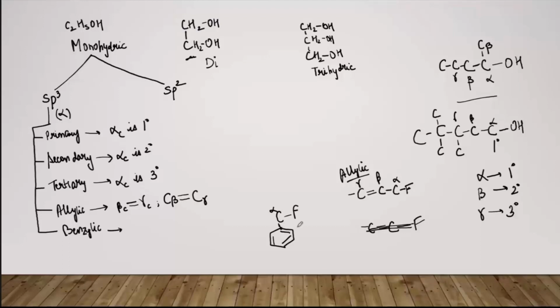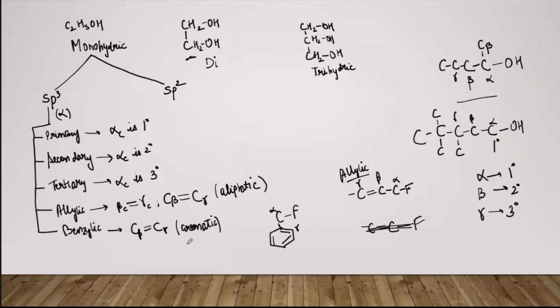Alpha carbon is sp3 hybridized. Now the carbon next to it, this carbon is the beta carbon and this carbon is gamma, so there is a double bond between both these carbon atoms. So here also we can write it as C beta double bond C gamma, but this is a case of an aromatic compound. The allylic group was aliphatic, it occurs in open chain compounds. This is benzylic.